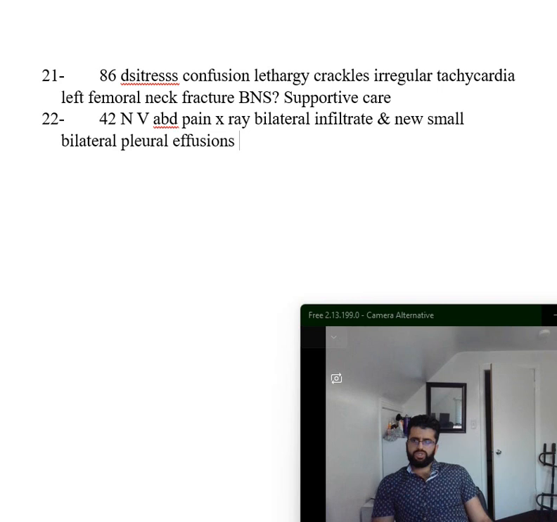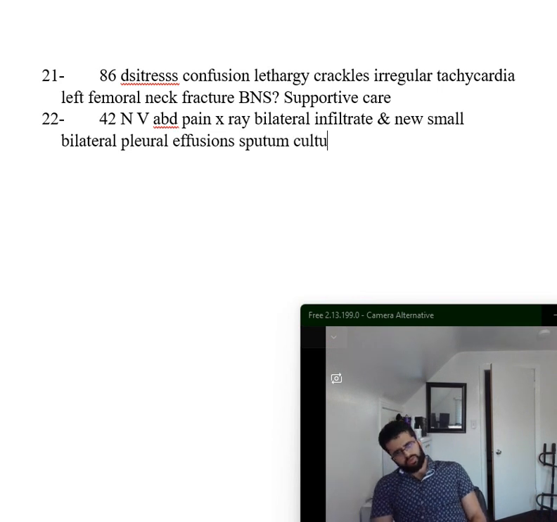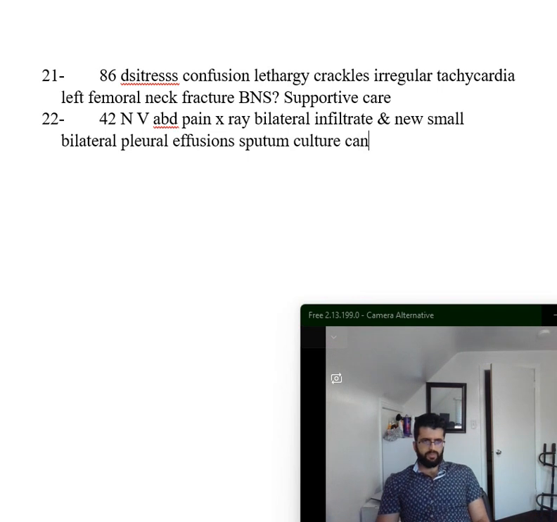What would you do in this case? And the sputum culture grew Candida.